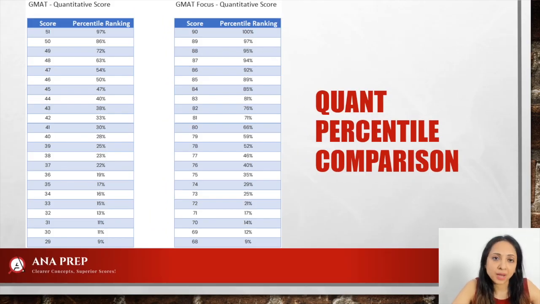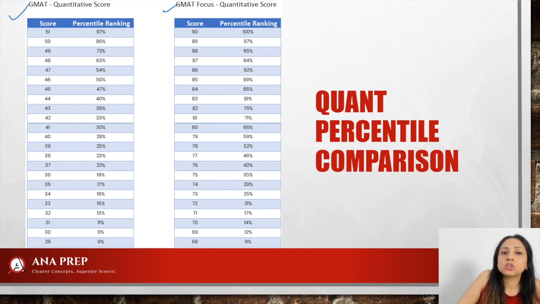The percentile comparison. So this is a quant percentile comparison. What are we showing over here? Here we have GMAT and here we have GMAT Focus. So look at this. 51 was a 97 percentile. Here 90 is the 100 percentile, the topmost score. And what does 100 percentile really mean? Perhaps no one would be getting it because 100 percentile essentially means that 100% of the people have a score lower than yours. So perhaps they're not really going to give this 90 to anybody.